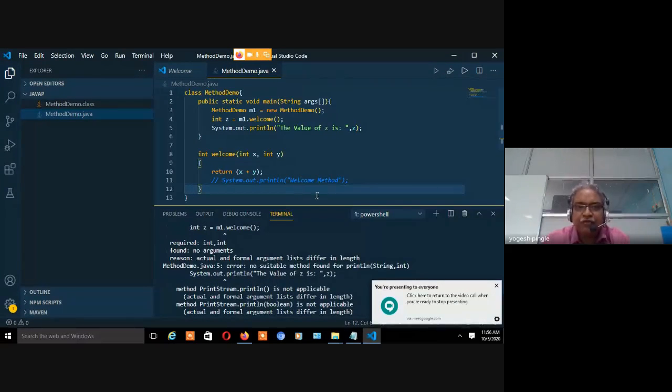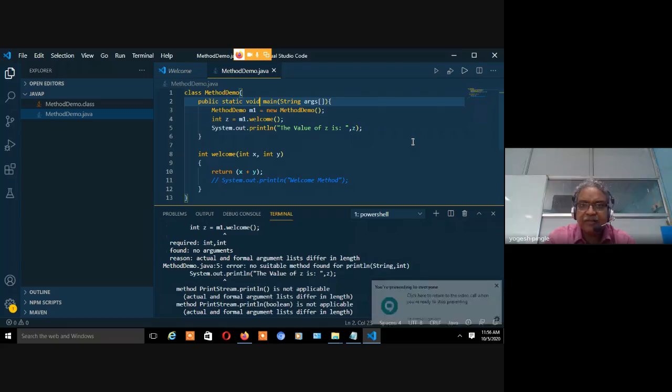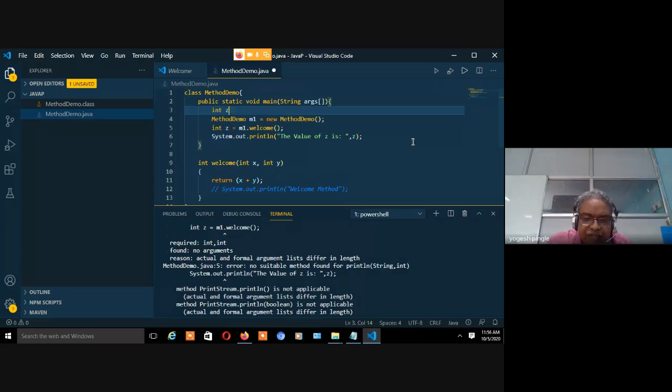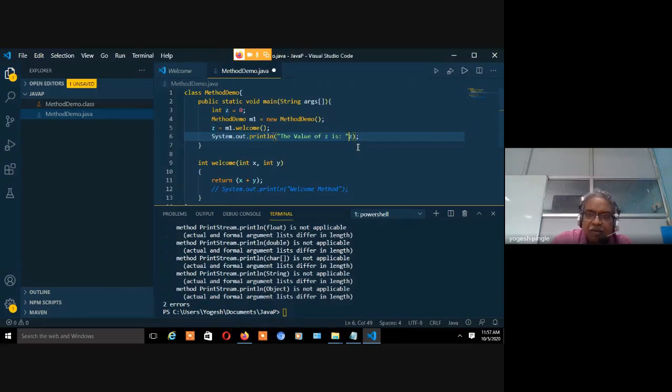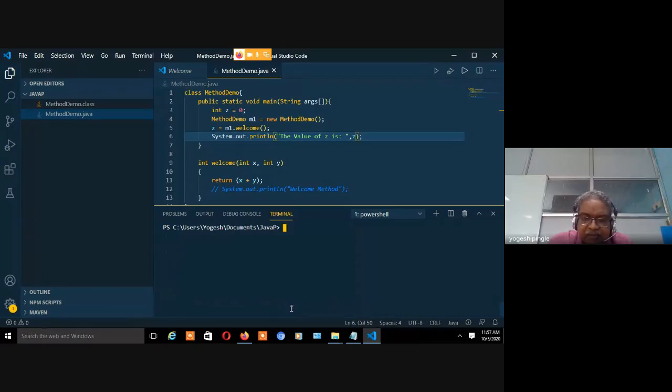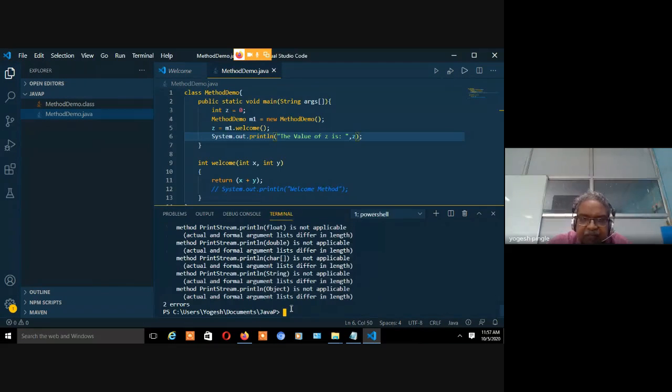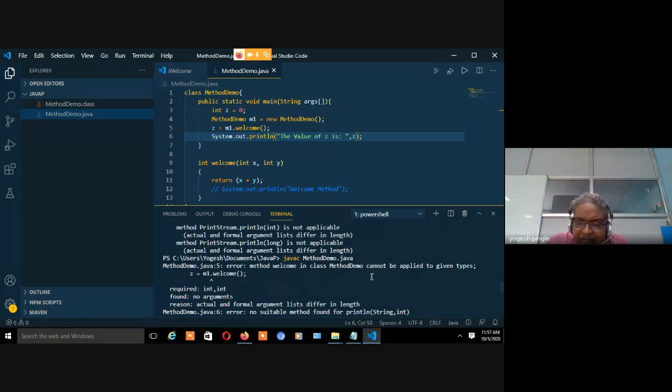Let's see. Oh, sorry. The result is over here. This is the problem. And I think before this, just look at the problem over here. This is a static method, and I am discussing the non-static variable. I must initialize over here. And now let us look at the problem. I think here a comma should be there. Syntax matters. Aditya, can you debug the error?